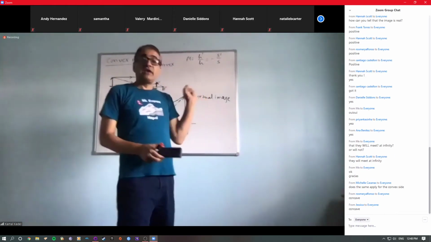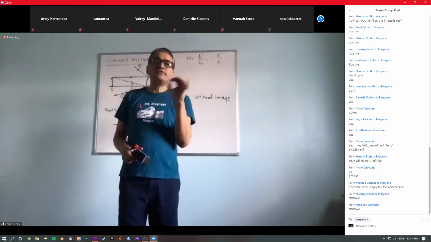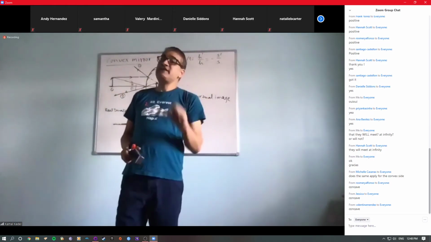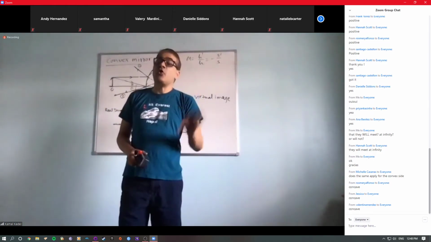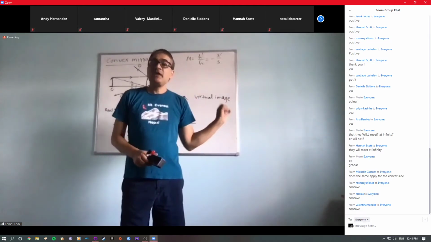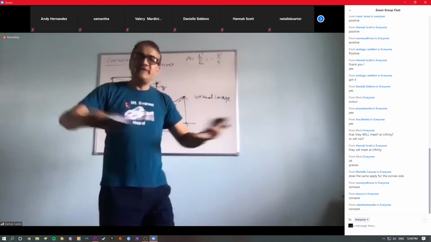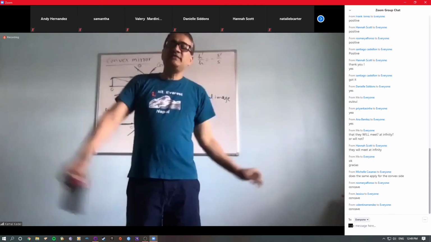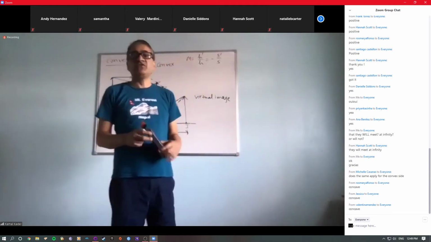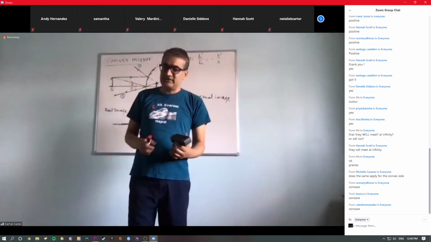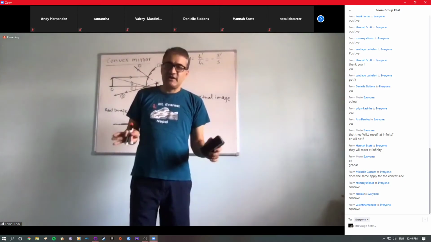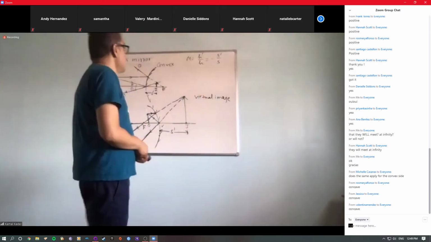So a concave mirror in one condition only forms a virtual image, and when it forms a virtual image, that virtual image is always larger than the object. And a convex mirror always forms a virtual image, and the virtual image formed by a convex mirror is always smaller than the object. You understand now, right? So far so good.